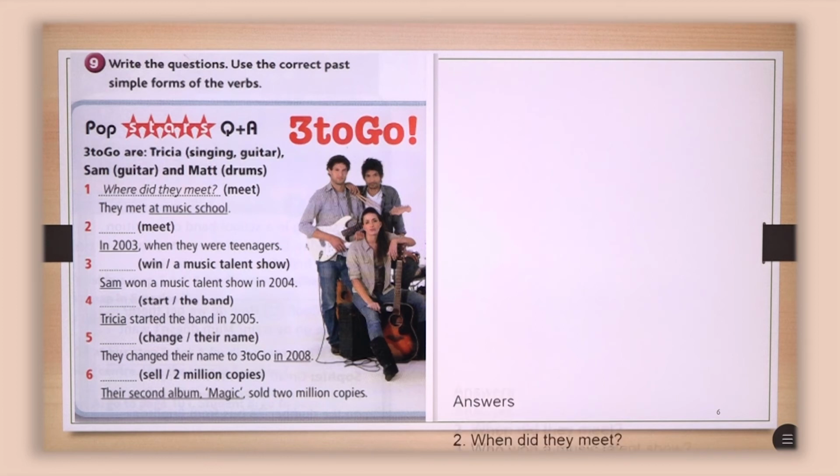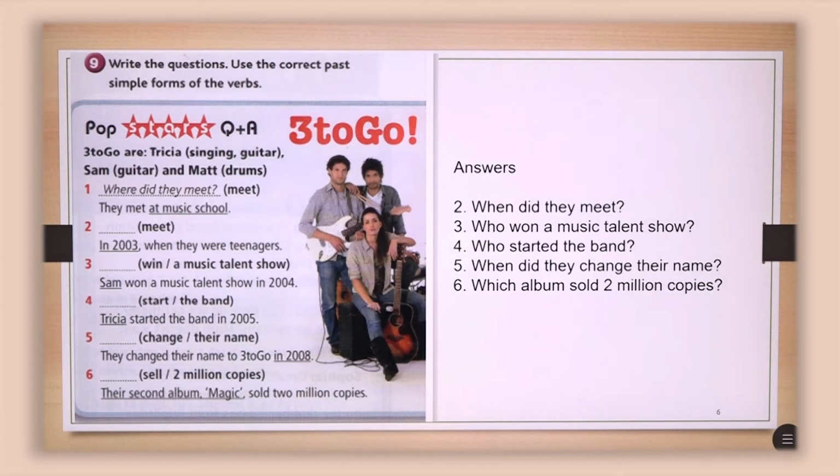Let's see. So the second one, the answer is in 2003 when they were teenagers. So you make the question for this answer, in 2003. So the question would be, when did they meet? The third one, the answer is, Sam won a music talent show in 2004. So the answer is Sam. So you make the question for Sam, for the subject. Who won a music talent show?